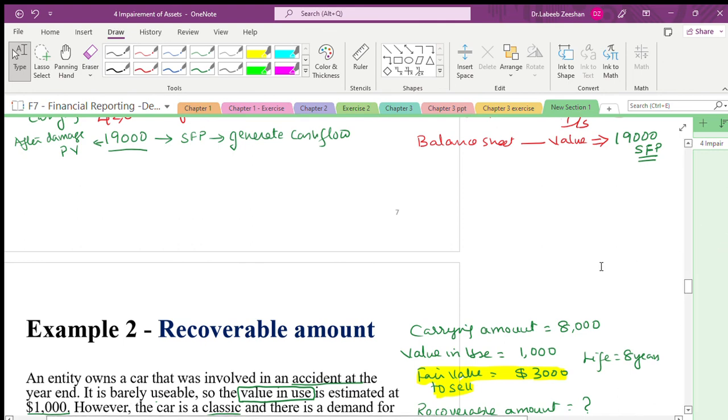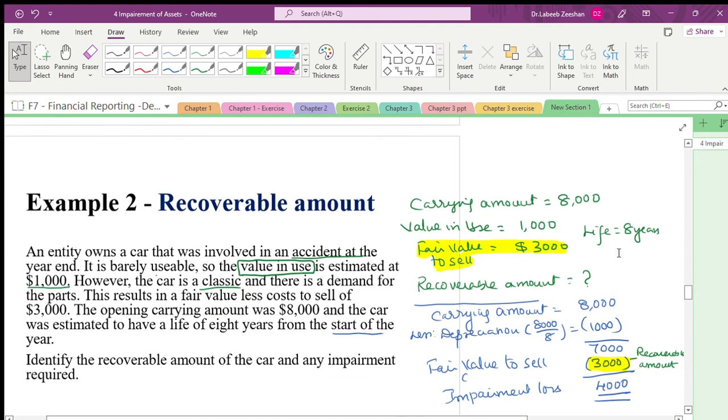Inshallah, tomorrow the moment we come back, we'll start with the recoverable amount, complete this lecture, and do exercise calculations on this lecture.